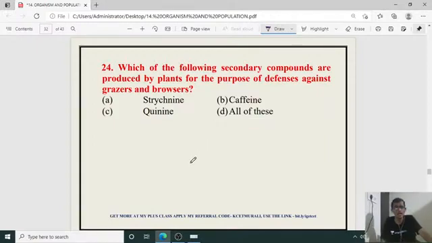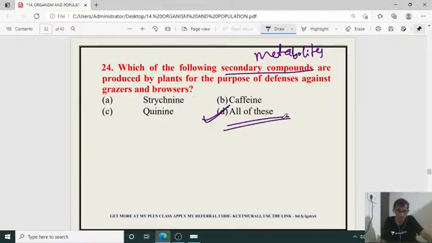You are right. And 24th: which of the following secondary compounds are produced by the plant for the purpose of defense against the grazers and browsers? Secondary compound means secondary metabolites. These secondary metabolites are produced in the plant, and their function is to prevent the plants from grazing animals, mainly herbivores. So what is the answer? Trypsin, caffeine, quinine, all of these are right. So D is the right option.